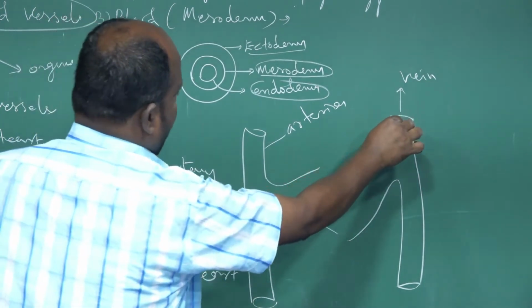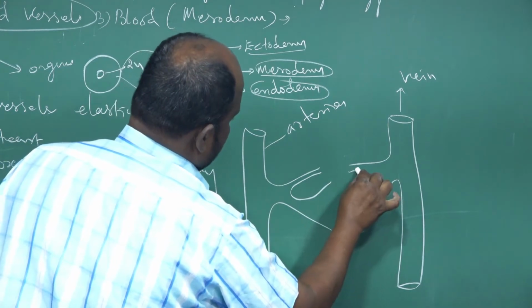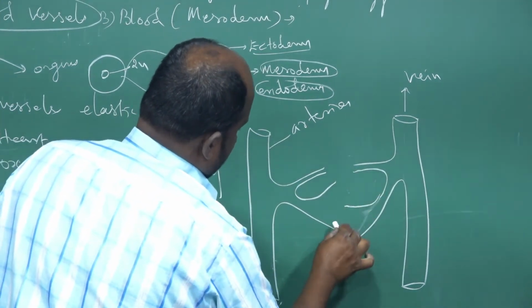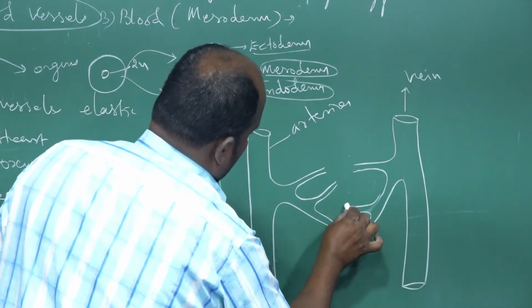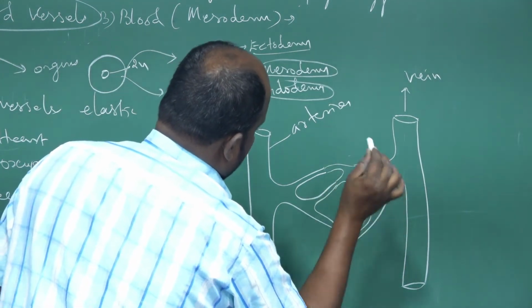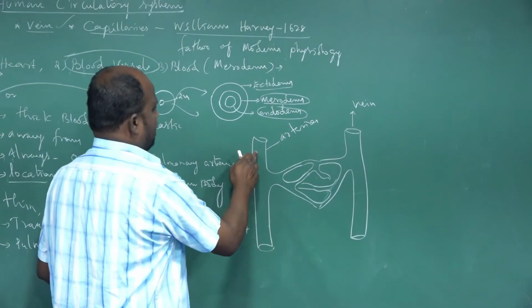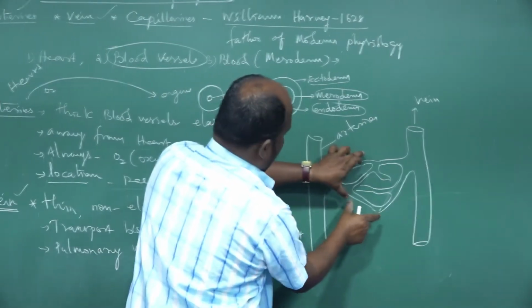See, the branch of the vein, the branch of the artery. It is a very minute structure. If you want to observe the blood vessel structure, you need a microscope. Then only you can observe it. See, these are capillaries. That is the artery, that is the vein. Between the two blood vessels, there is a network structure.